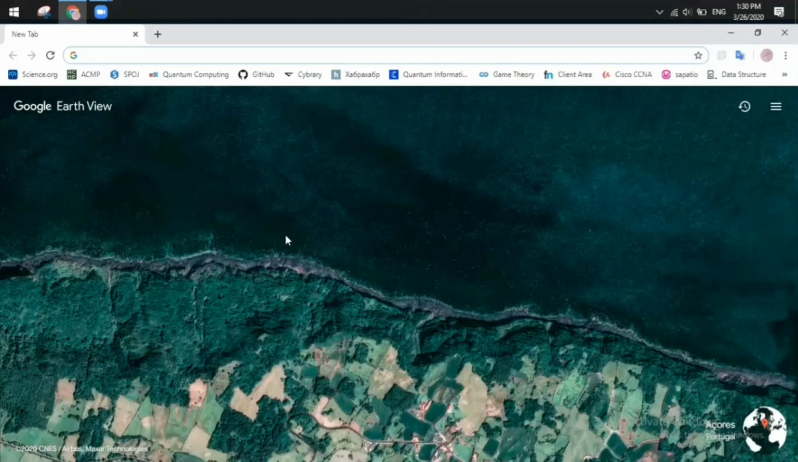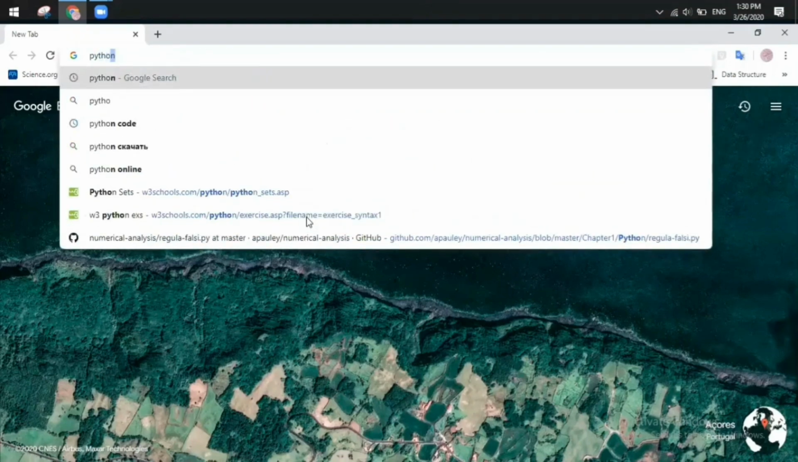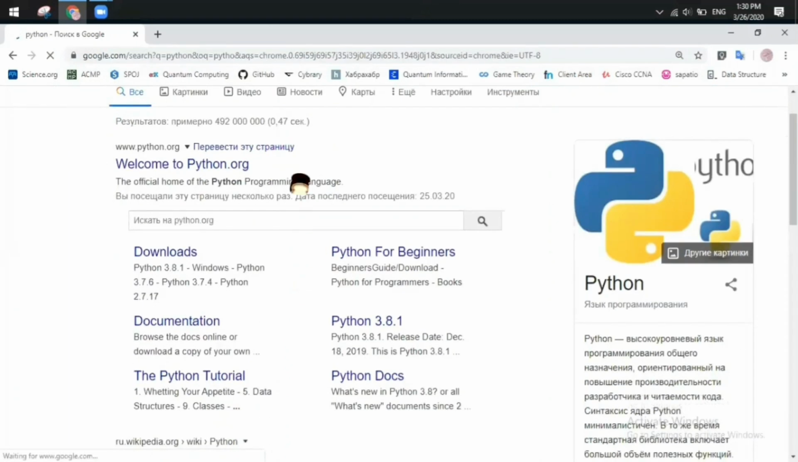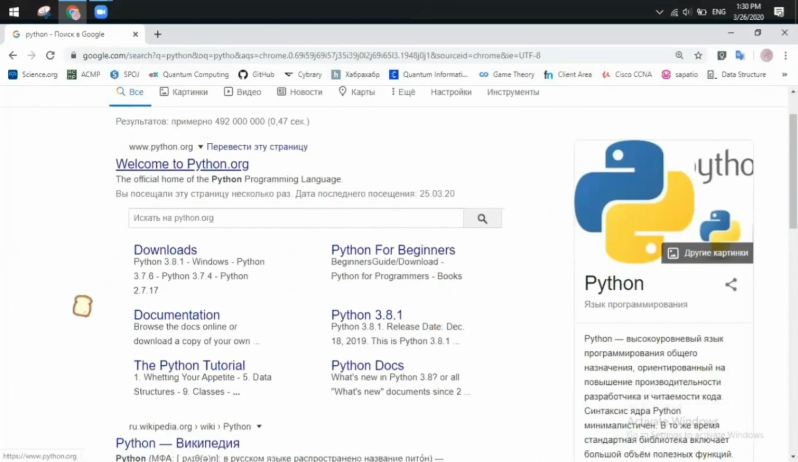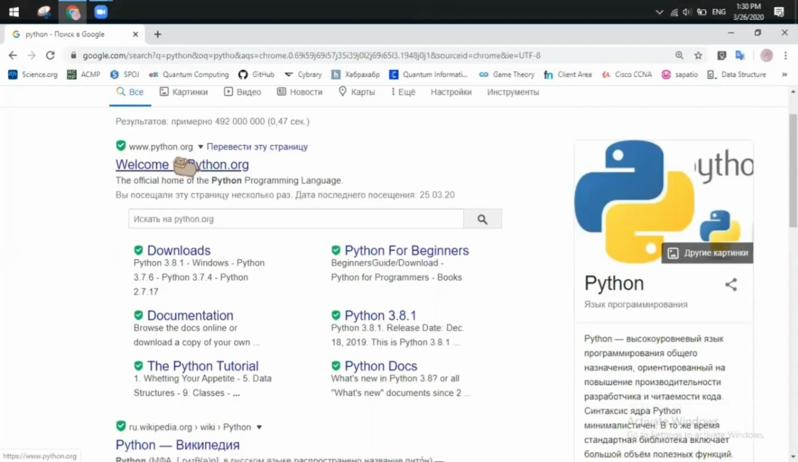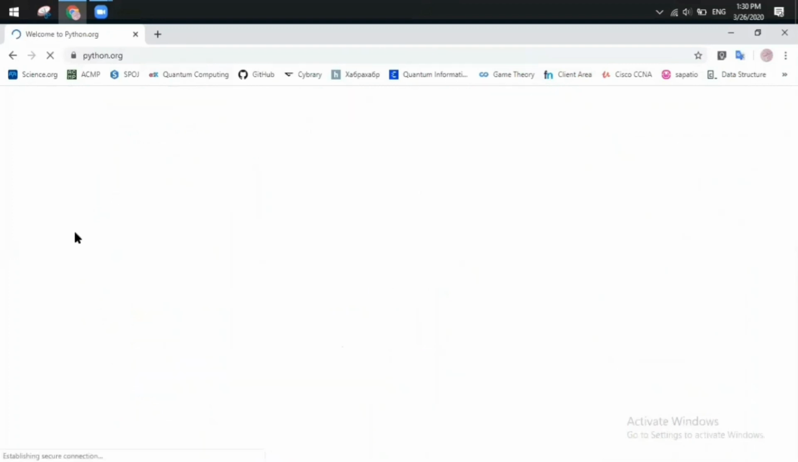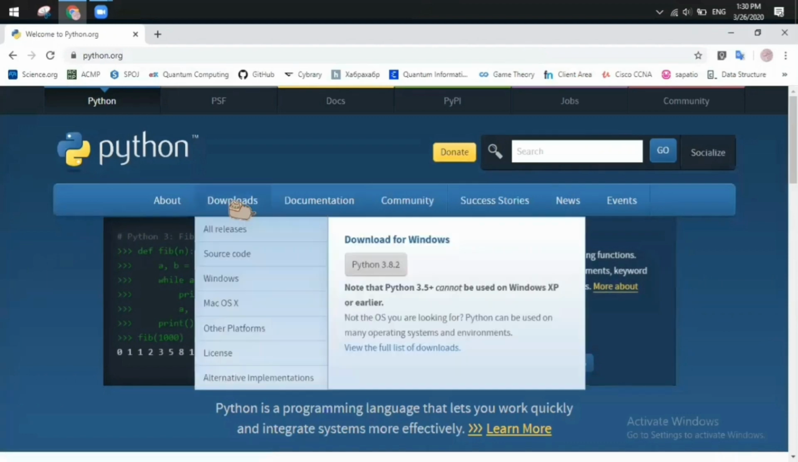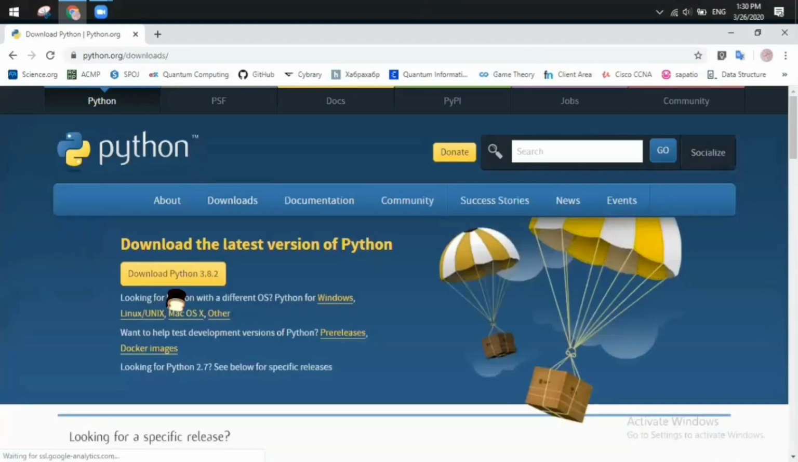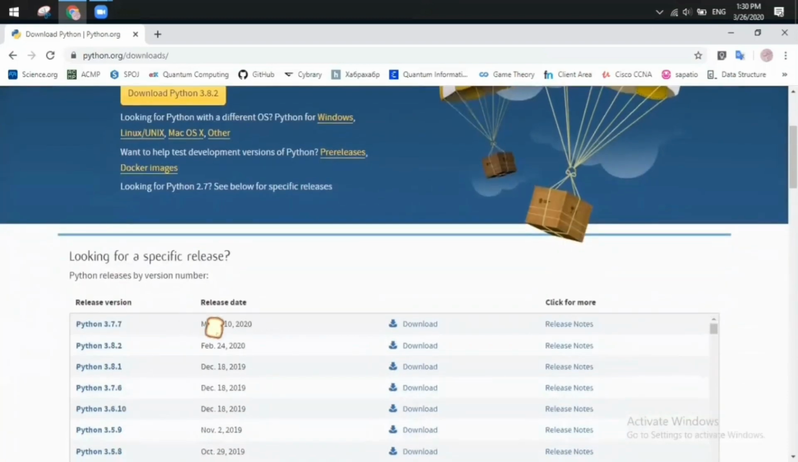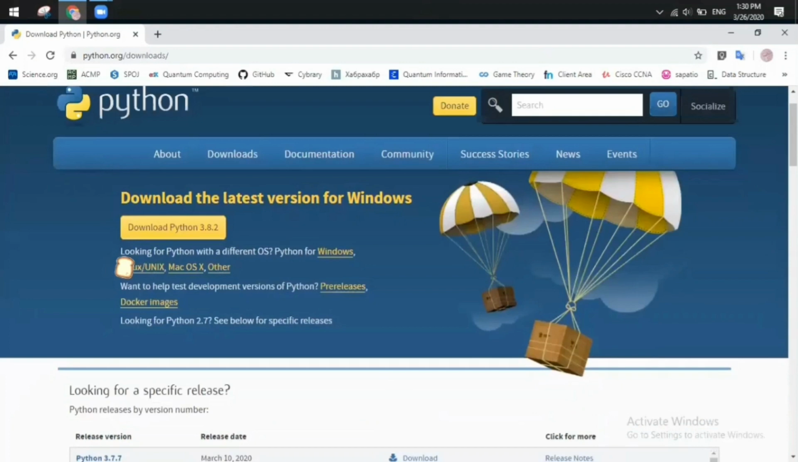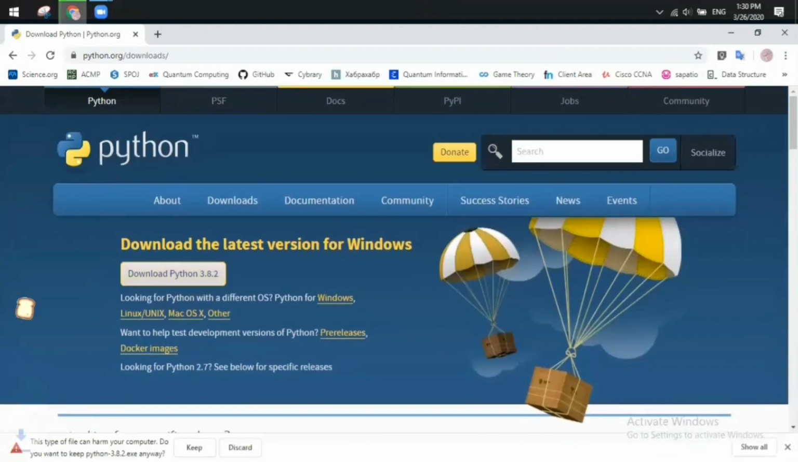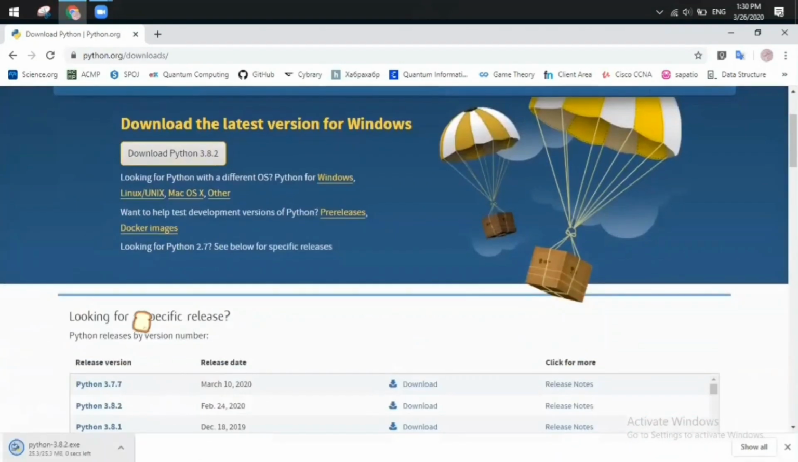So in order to use Python, first of all, we must install the software Python. And to do that, just type in Google Python and go to the first website. Guys, every time the first website is the official one. Okay, let's go. Now we'll go to the downloads part. Oh, we have a new version. It was released 15 days ago. Okay, let's download.